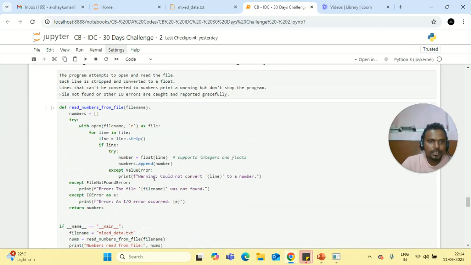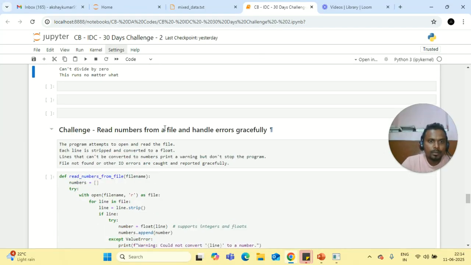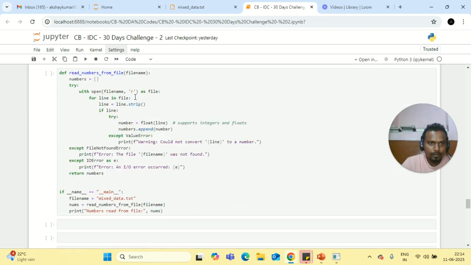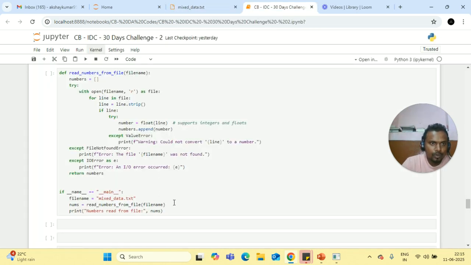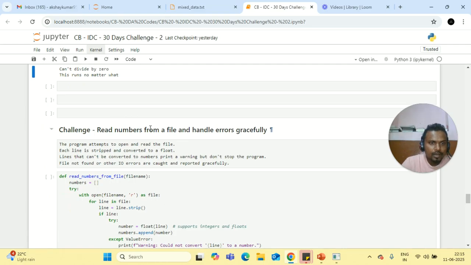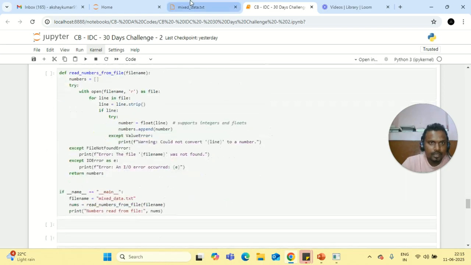And here the challenge is to read numbers from a file and handle errors gracefully. So here I have written the program, and I have a file called mixed_data.